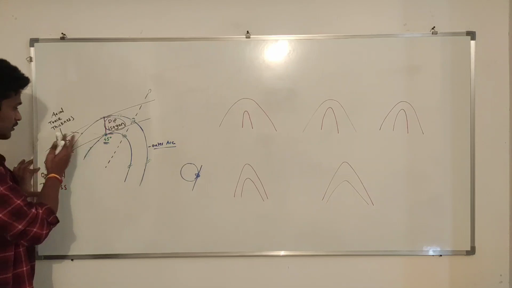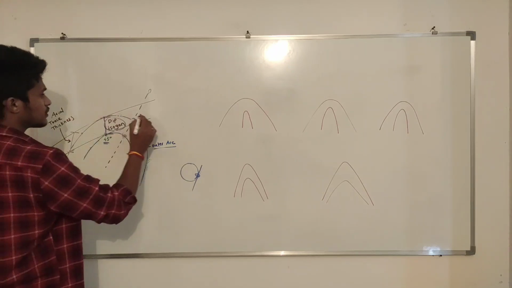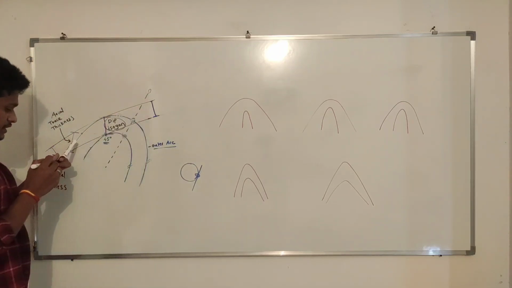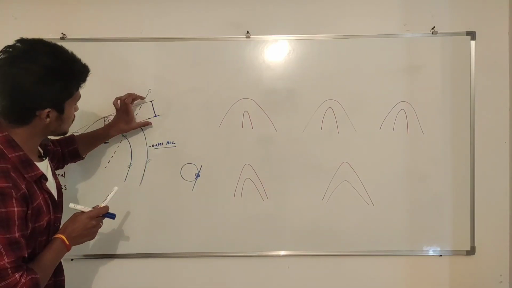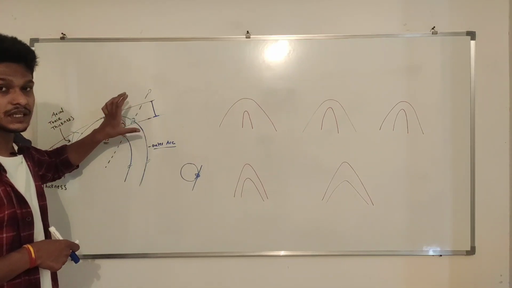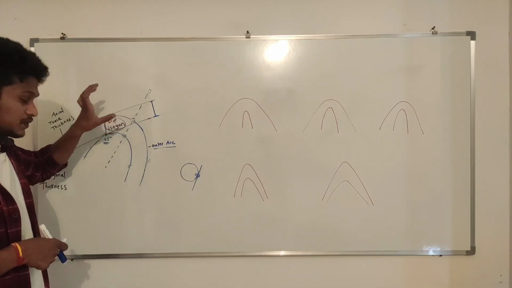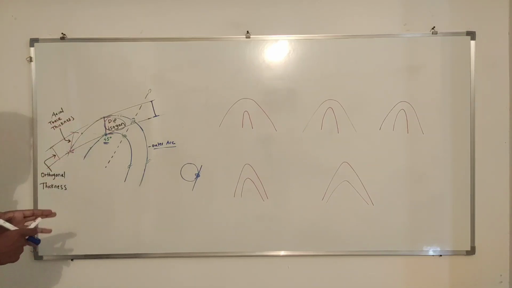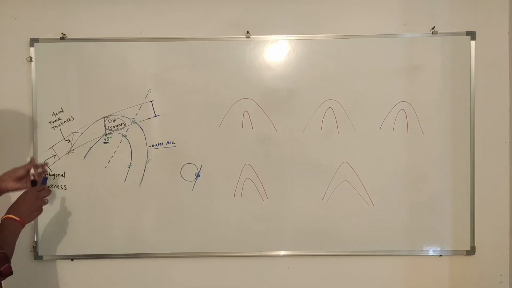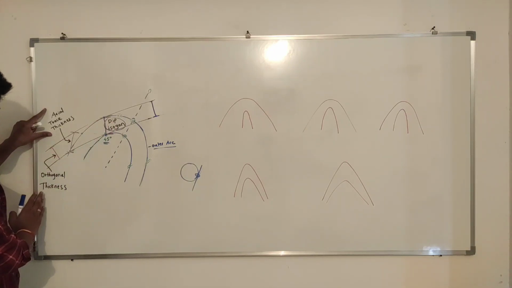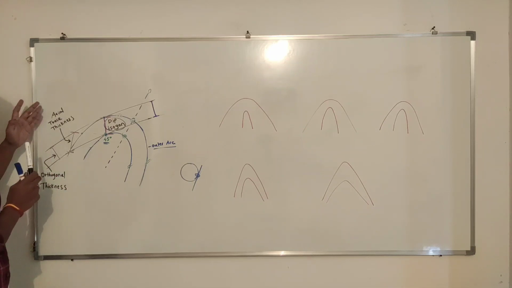Perpendicular distance you can calculate wherever you want. Here also you can calculate. The condition is it should be perpendicular to this and this line, right? So the shortest distance between these 2 parallel lines will be our orthogonal thickness. Now axial trace thickness. This is the third point. First is dip isogon, second is orthogonal thickness, and third is axial trace thickness.